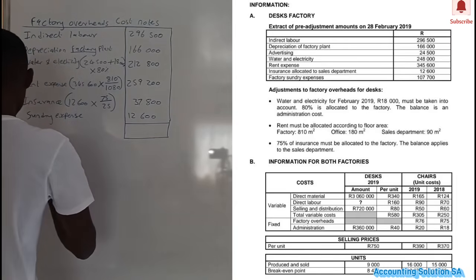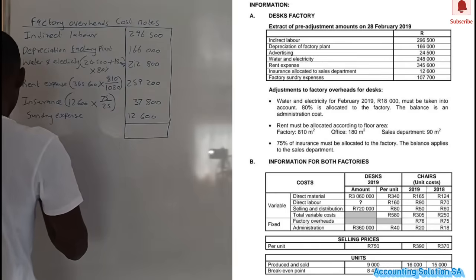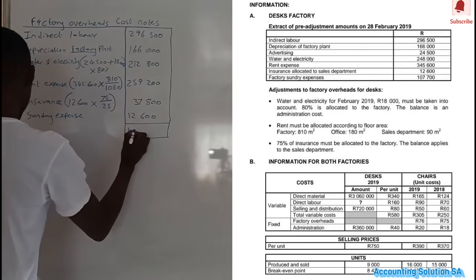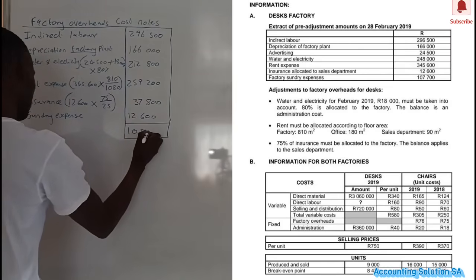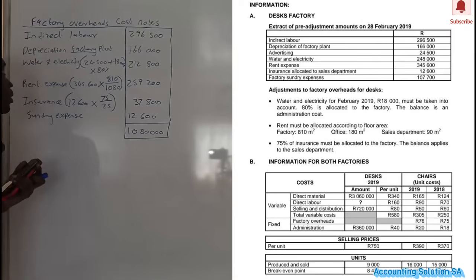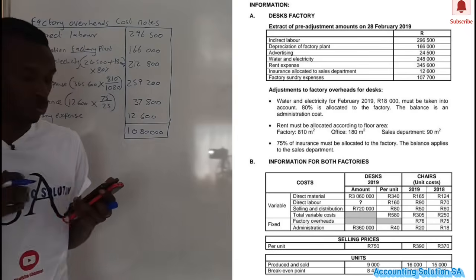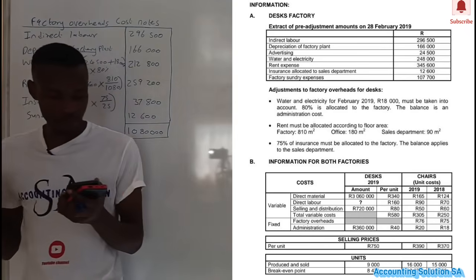We have to calculate everything. You add everything from top until the last one, and you will get the amount of 1,018,000. So this is how we prepare effective overhead under this part. We're going to proceed to number 2.